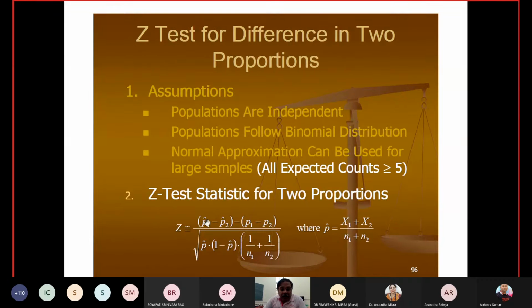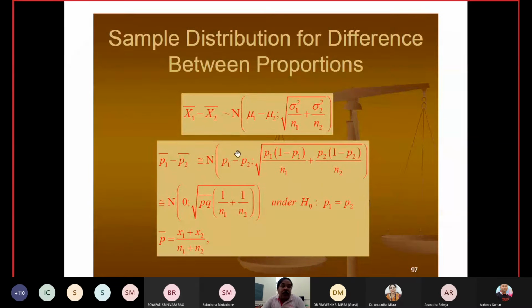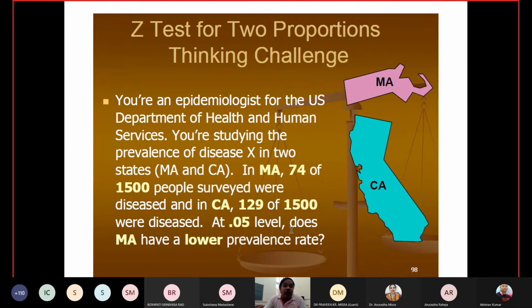Now we are just trying to explain what distribution this follows and why we are writing this. If x1 bar minus x2 bar is normal, and P1 hat is normal, then whatever system you use, that Z is going to follow a normal distribution. So now we want to use the Z test for two proportions.